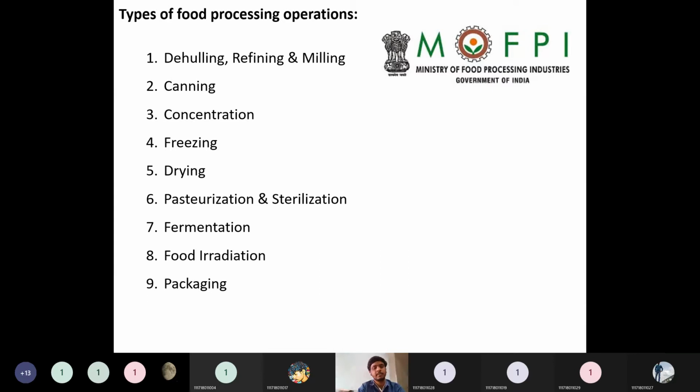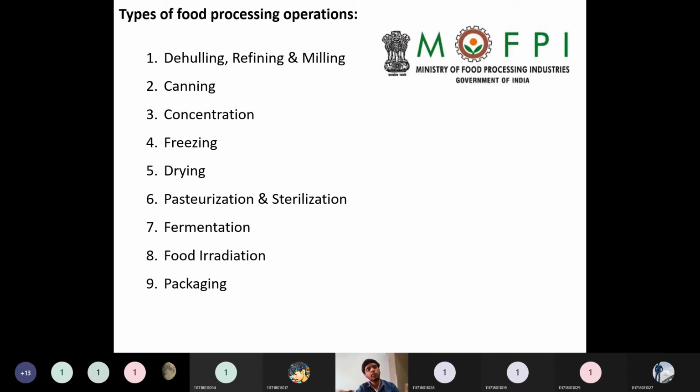Then food irradiation. What is this food irradiation, what is radiation, what is irradiation? Radiation is nothing but a source of energy that is coming. The medium or material from which that particular energy is coming is called a radiation.